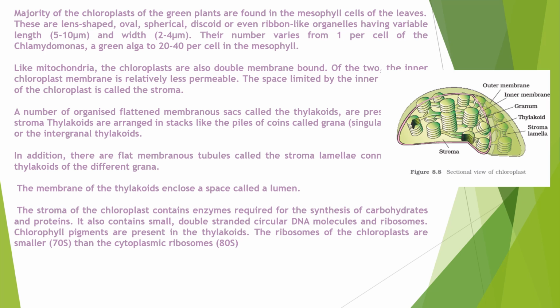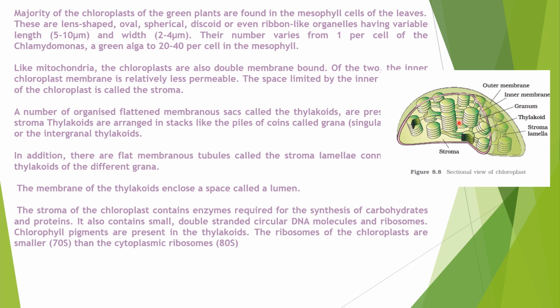Next, we are going to discuss the major type of plastid, that is chloroplast. As you all know, chloroplasts are present in the mesophyll cells of the leaf. They are also lens-shaped or oval or spherical or discoid or even ribbon-like. Like mitochondria, chloroplast also has a double membrane, that is outer membrane and inner membrane.